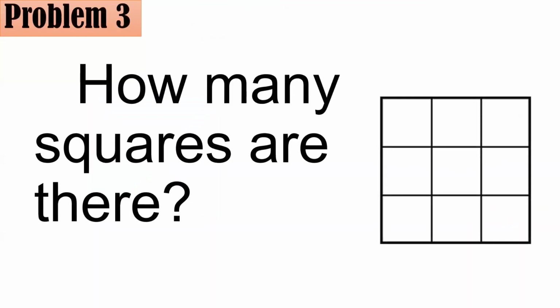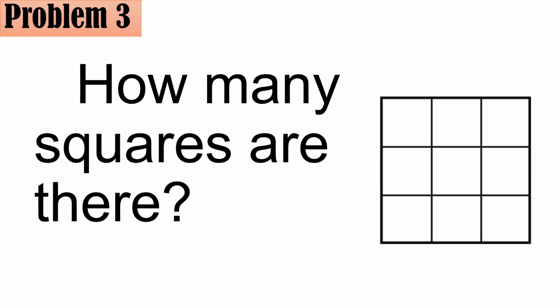How many squares are there? Take a look at this figure. If we consider squares of all sizes, how many are there in all? Please assume for now that this is a 3 by 3 square, and all of these individual quadrilaterals, or four-sided figures, that you see are in fact squares. And take note, they could come in various sizes. So how many squares are there in all?